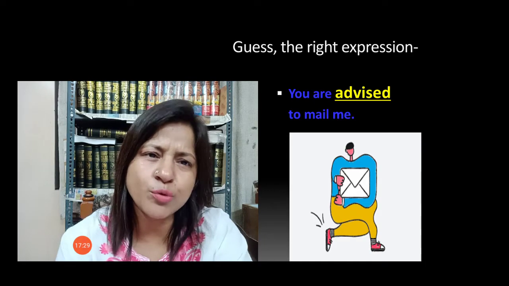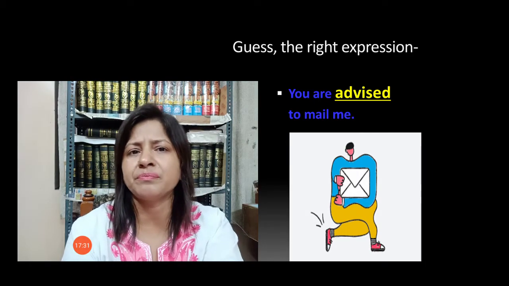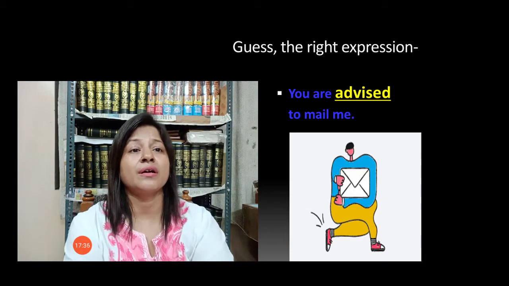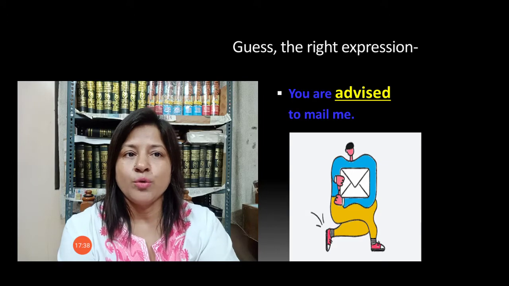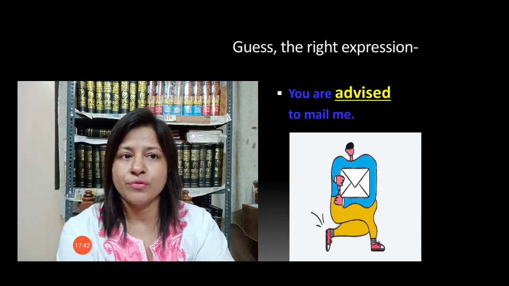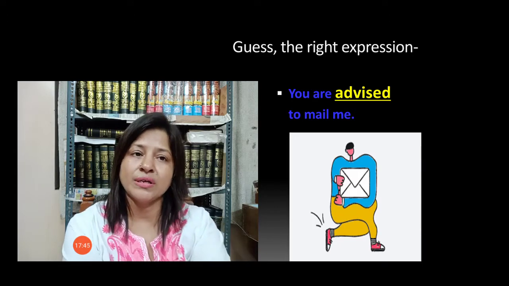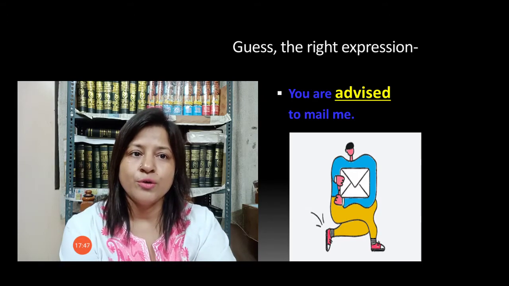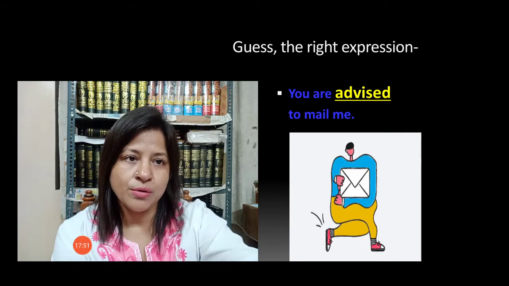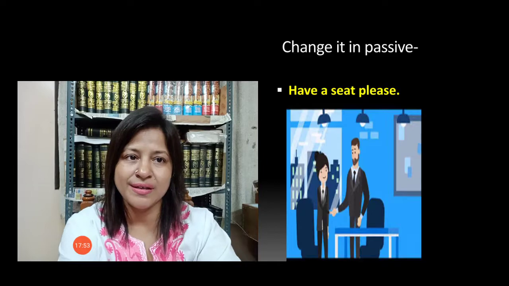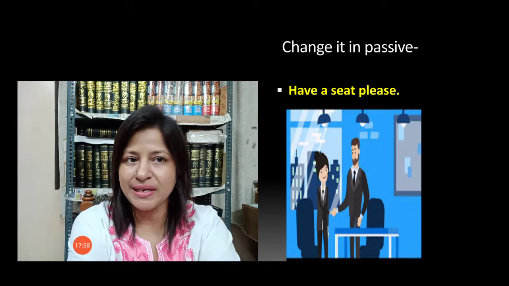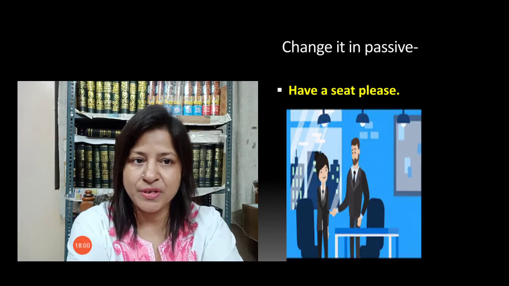You can write request also if you are requesting someone. Okay, if you are doing a request, then you can say you are requested to mail me. If you are advising someone, then you can say you are advised to mail me. Okay, so here we have the next one. Yes, have a seat please. Have a seat please. You can see this picture.